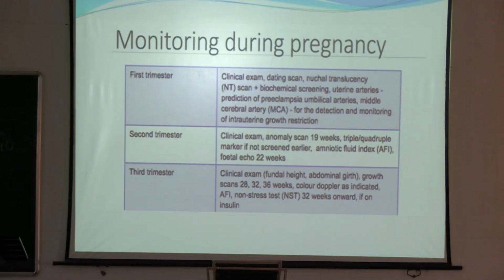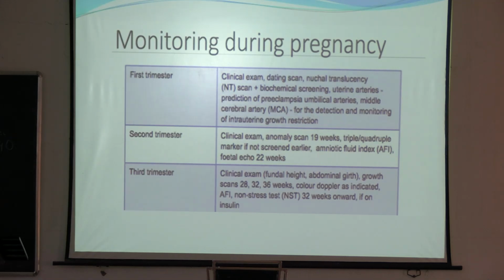In the second trimester, clinical examination, obviously anomaly scan at 20 weeks or quadruple marker test nowadays done. If dual marker test has not been done earlier, then you can do the quadruple marker test. AFI and very important, fetal echocardiography at 22-24 weeks. Normally we do fetal echocardiography at 24 weeks.